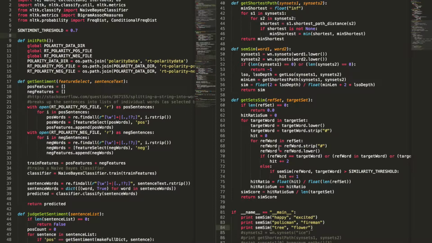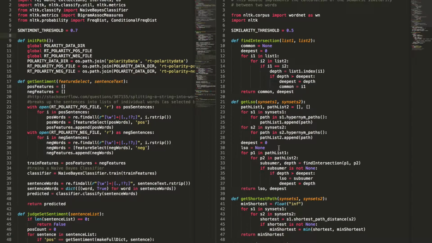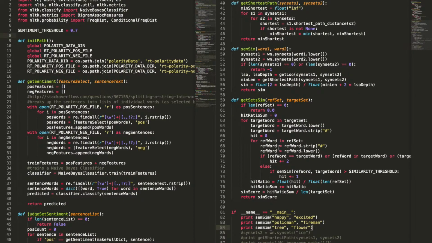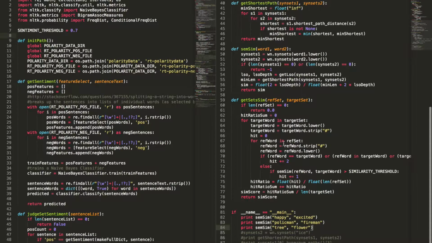And then for two sets of words, one is all the hashtags of a location, and the other is the words you type in, we try every combination of the two sets, and get the rate of combinations that had a similarity bigger than the similarity threshold. We return that rate as our set similarity score.